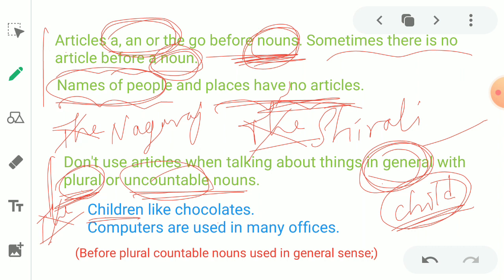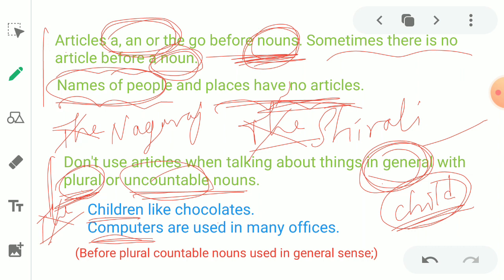So the sentence is used in a general sense. Children like sweets. I'm talking about all children. So it is not specific here. Got it? It's in general form. Generally children like sweets. In that sense we can use it, and therefore no need to use an article there. Next, what is the plural form here? Computer and computers. Computers is the plural form of computer.